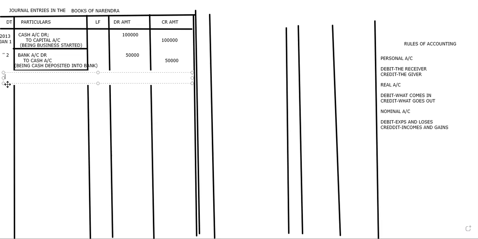Now tell me, machinery we are purchasing or we are selling? Purchasing, ma'am. So that means machinery is coming in or going out? Coming in. So that's why it should be debited or credited.